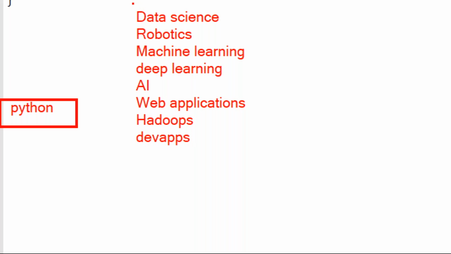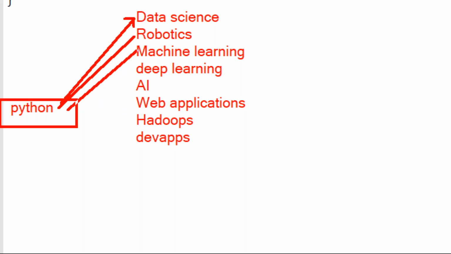If you want to learn data science or robotics or machine learning, deep learning, all these things, Python is mandatory, guys. In all these various courses we are going to use this Python software. That's why first you need to learn Python, and then you can choose data science as your career. Python you learn, and then robotics you can choose as your career.